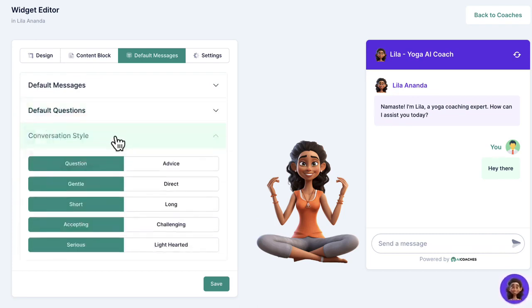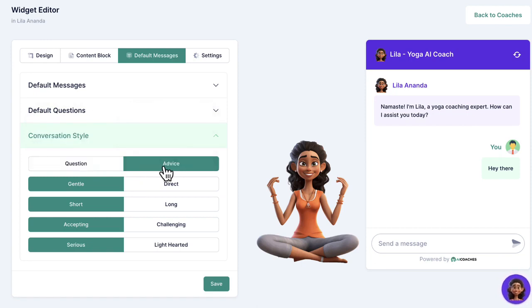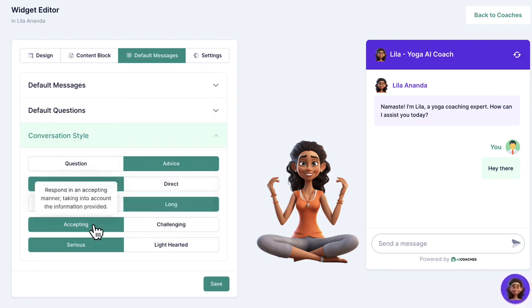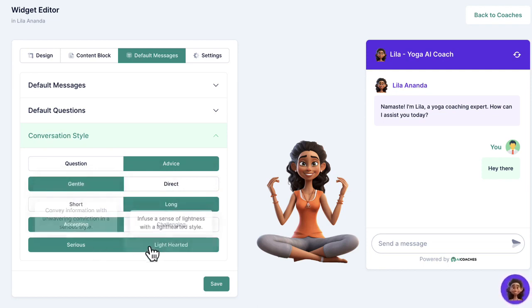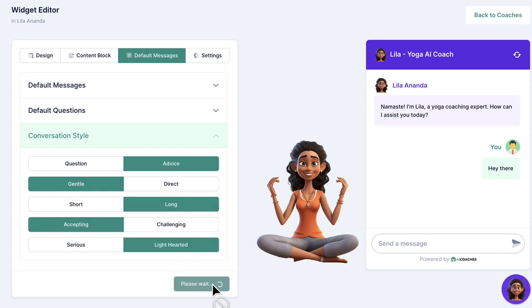Then customize the personality and coaching style. Instruct the AI chatbot avatar to respond to inquiries in a questioning coaching style instead of a straight advice style. Choose for their personality to be more gentle or more direct. Have shorter or longer answers. Have your AI coach challenge users like a fitness or bodybuilding trainer, or be more accepting like a therapist. Make them more serious or lighthearted so visitors feel like they're interacting with a real person, not some lifeless chatbot they see all the time everywhere else.